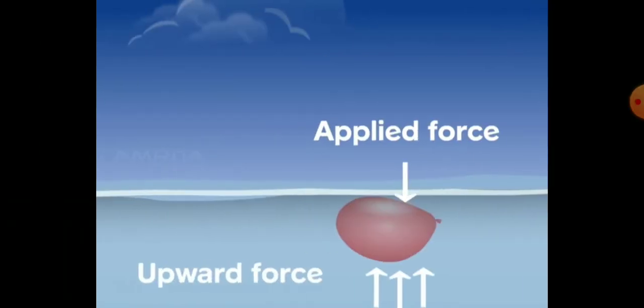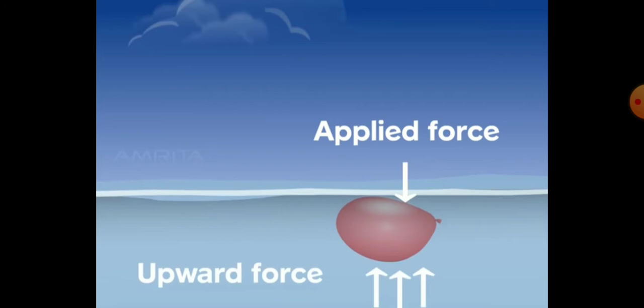See, children, here one balloon is there. I am trying to push the balloon inside the liquid. The applied force is always downward. This is the force of the object, or weight of the body. Then the upward force is always in the upward direction. This is our upthrust, or we can say the buoyant force.